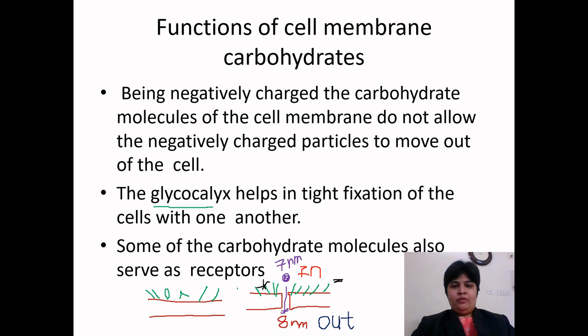And albumin is also a protein, and it is also negatively charged. So what happens? There is expulsion, meaning rejection. This cell membrane repels the albumin away: don't come near me. So albumin is negative, and the glycocalyx, because of carbohydrate, is negative. So albumin can't pass through and our protein is saved.